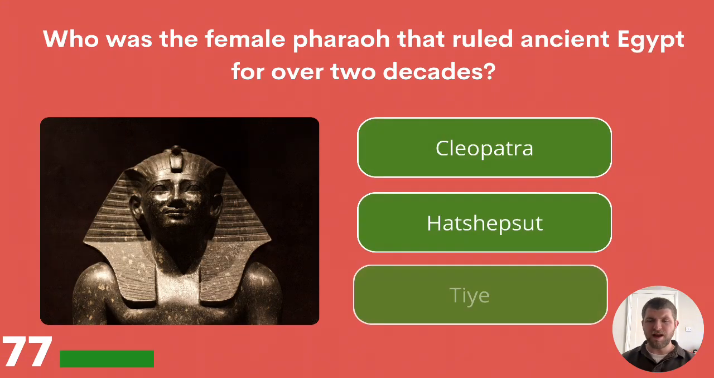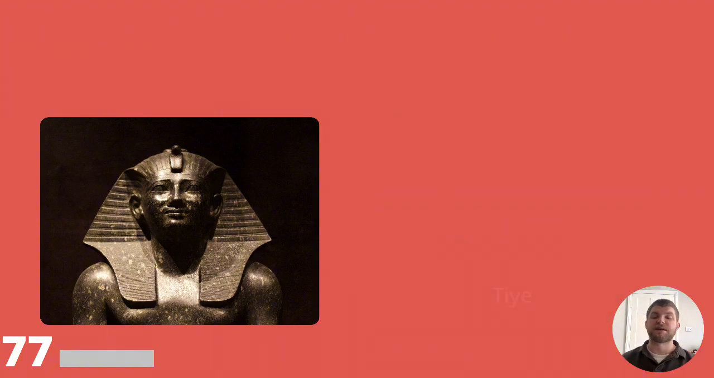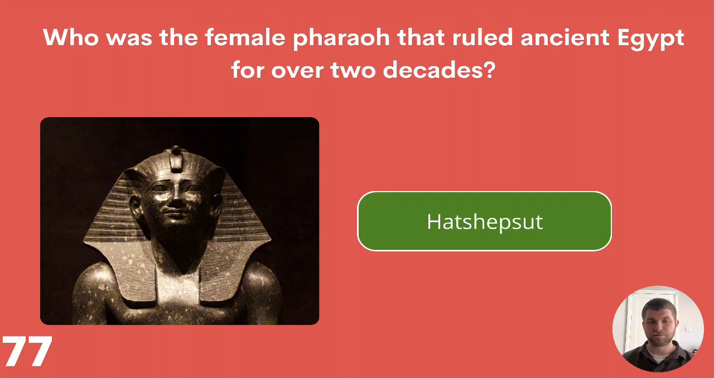Who was the female pharaoh that ruled ancient Egypt for over 2 decades? Cleopatra, Hatshepsut, or Tai? The answer is Hatshepsut.